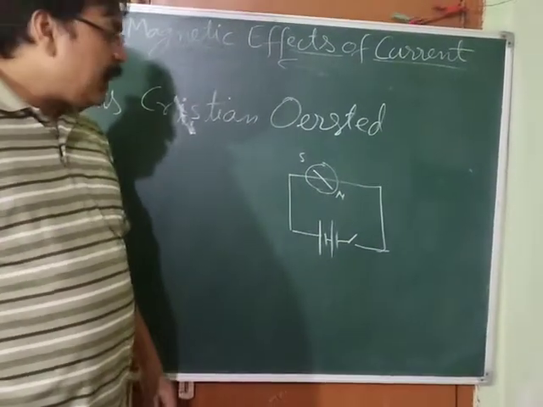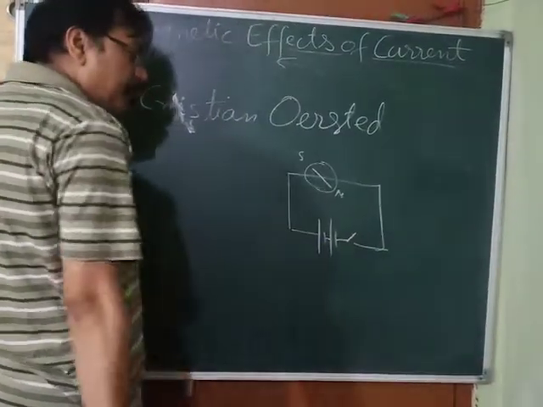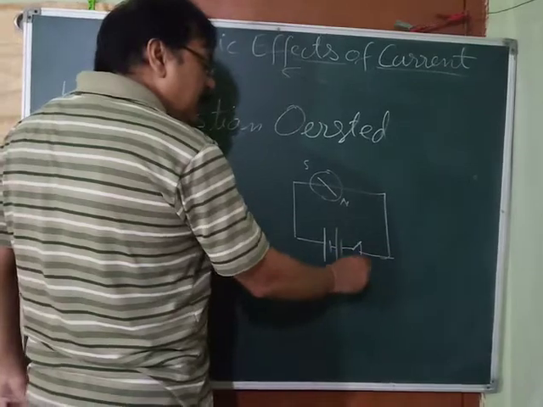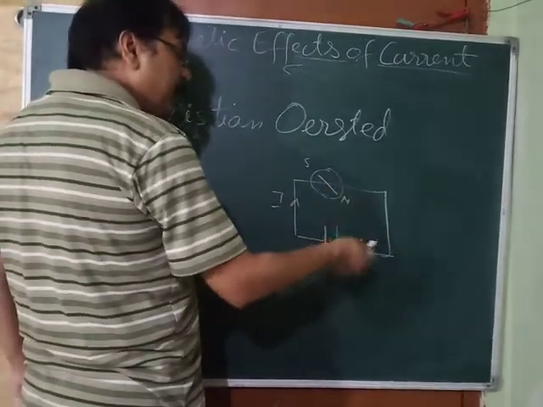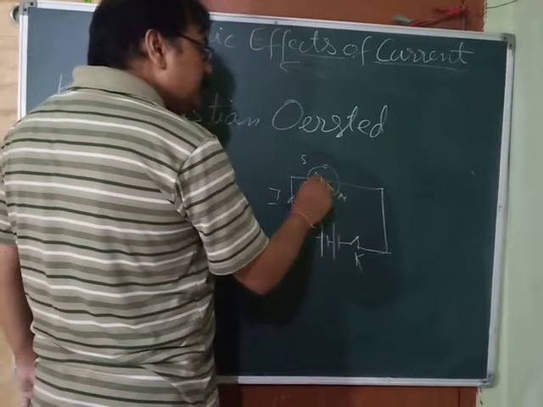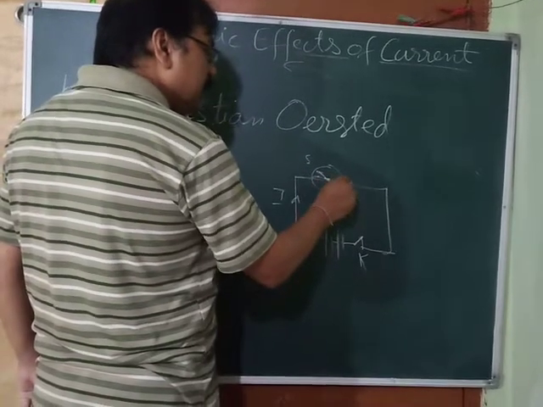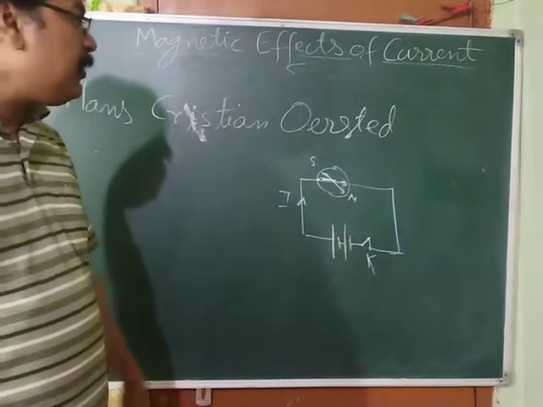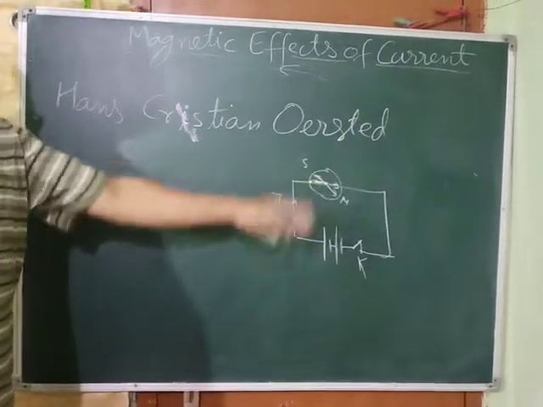As long as this key is open, no current is flowing through the circuit. Once we close this key, the circuit is closed and current starts flowing. As current starts flowing, what do we find? We find that this needle changes its position. It gets deflected like this. It was initially like this, and now this is the new position. So its position changes. Who did this experiment? It was done by Hans Christian Ørsted.